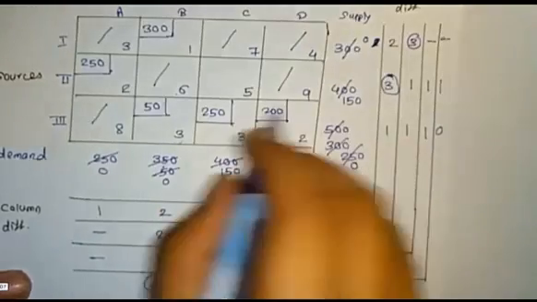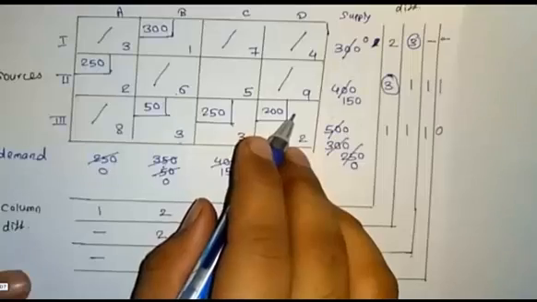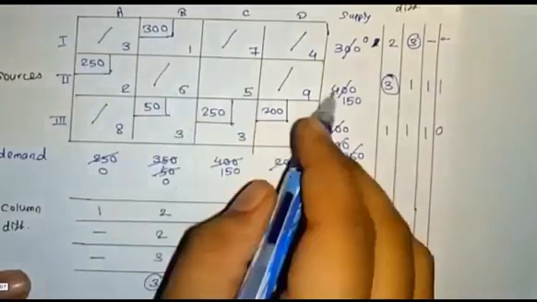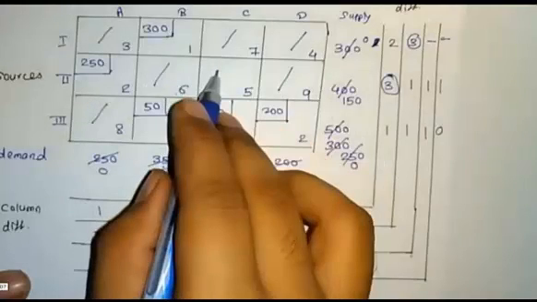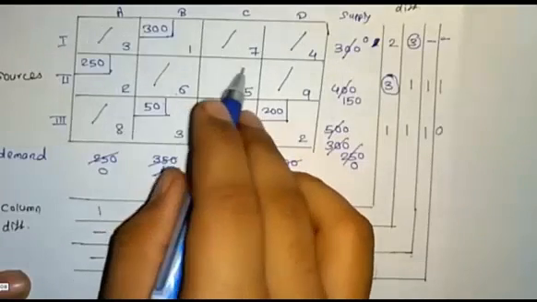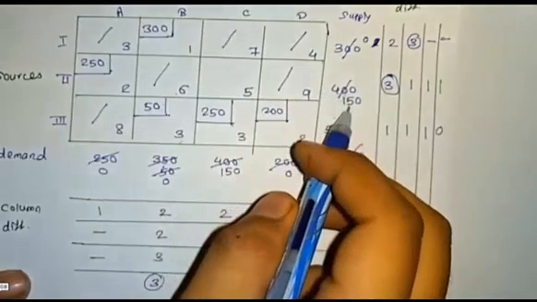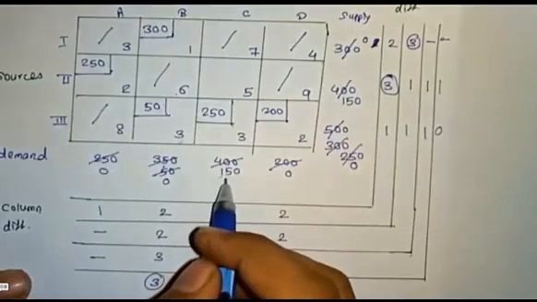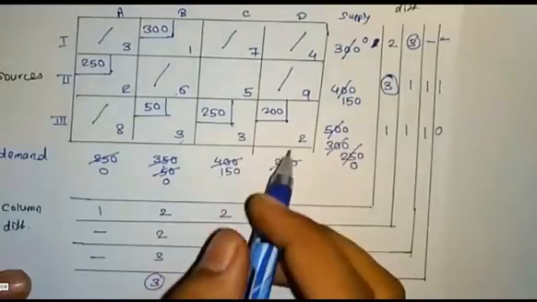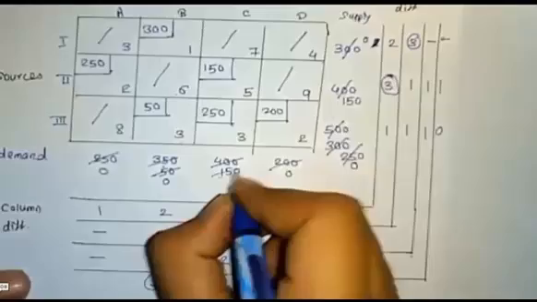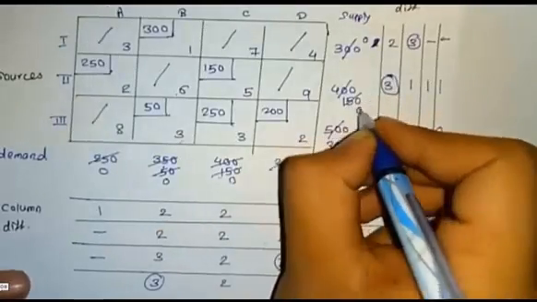So the particular row will be exited, and for the final remaining value we have 5. In that 5 we assign the remaining final value. So we can assign 150 to 5. Here the remaining value in supply is 150 and demand is 150. We can assign 150. Cancel 150, and the remaining values are 0, 0.